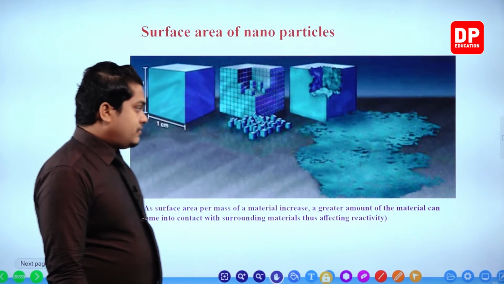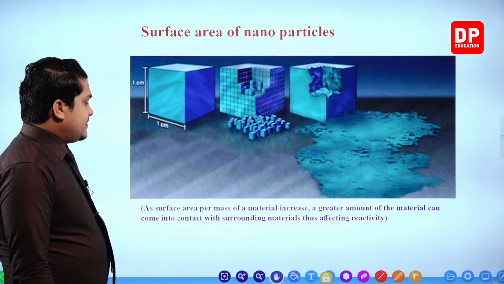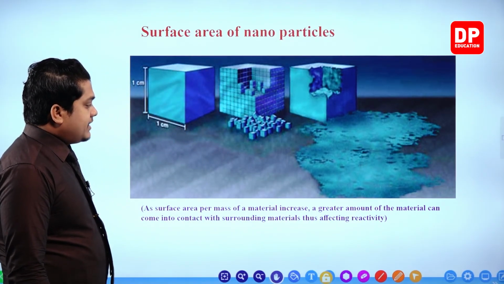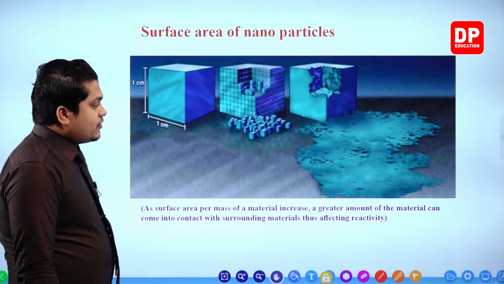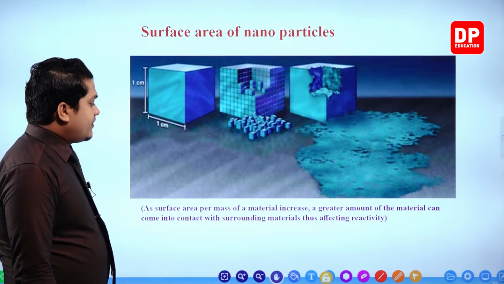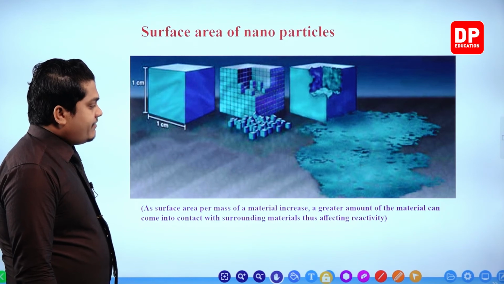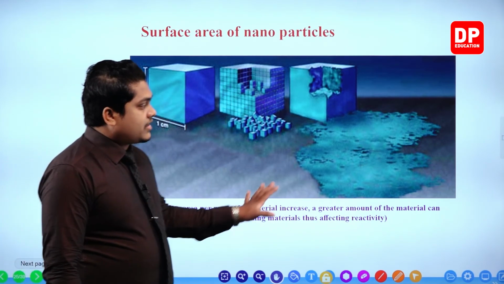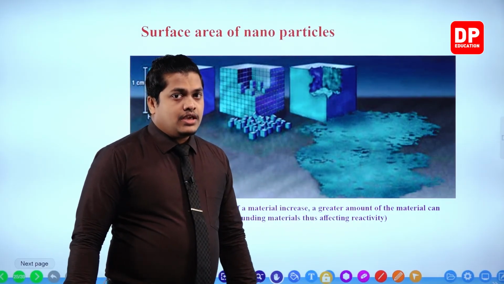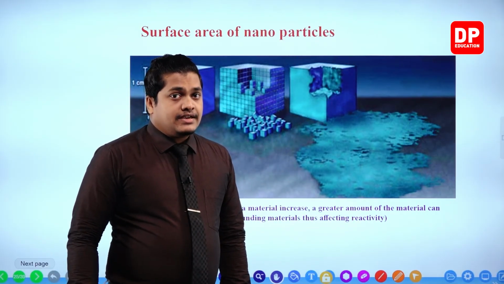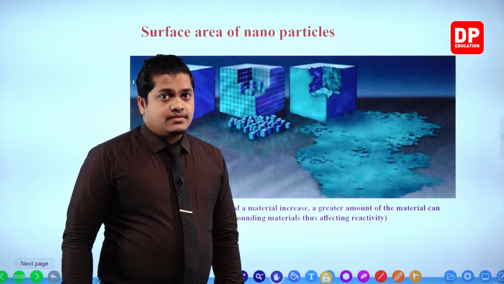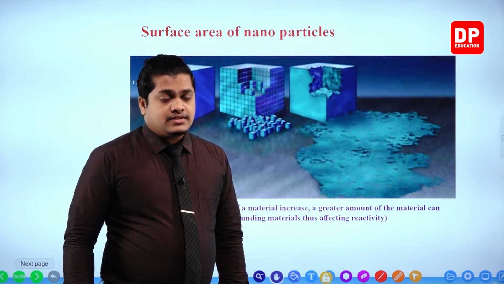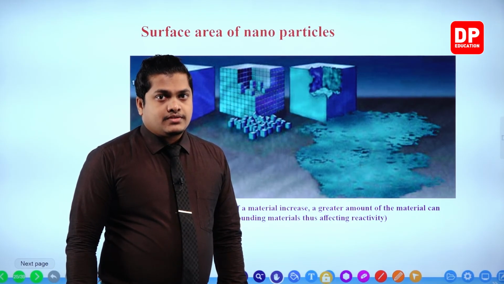Okay, so once again here it is given as: as surface area per mass of a material increases, a greater amount of material can come in contact with the surrounding materials, affecting the reactivity. So a large amount will come into contact, therefore the reactivity of a certain substance is going to increase.